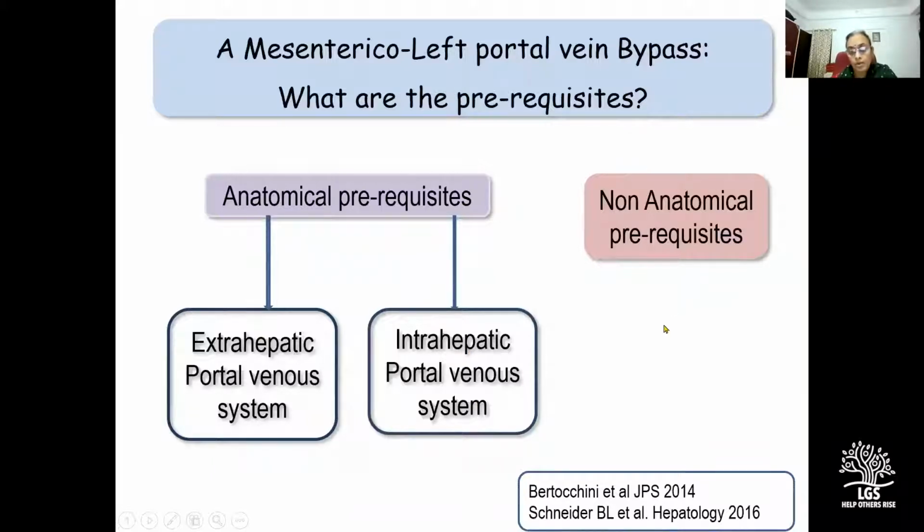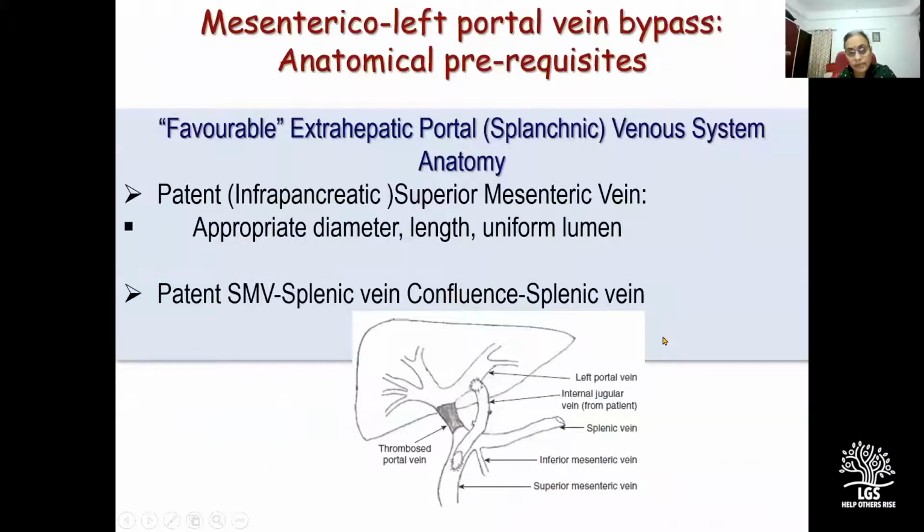and non-anatomical prerequisites. So a favorable extrahepatic portal venous anatomy for a Meso-Rex bypass is a patent, good diameter infraduodenal segment of the superior mesenteric vein together with patency of the confluence of the superior mesenteric vein with the splenic vein and a patent splenic vein. Because only if this confluence and the splenic vein are patent would the Meso-Rex bypass not only decompress the superior mesenteric compartment but would also decompress the gastrosplenic compartment.